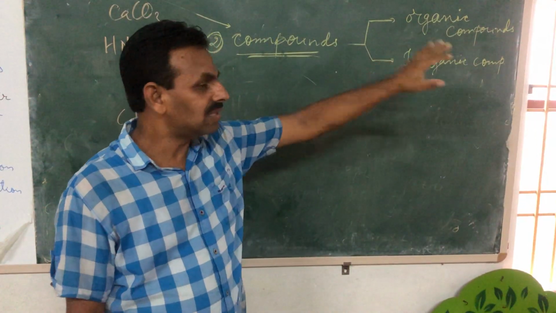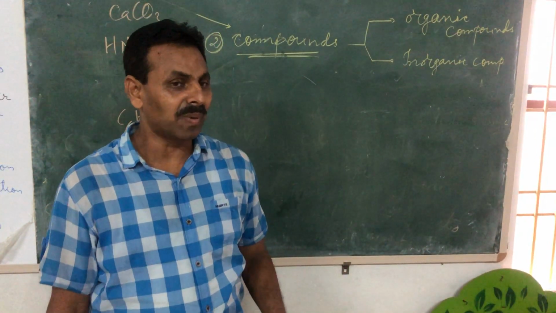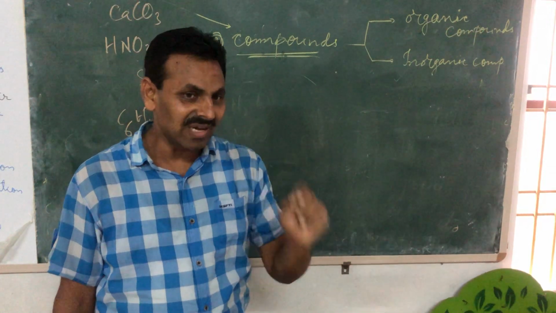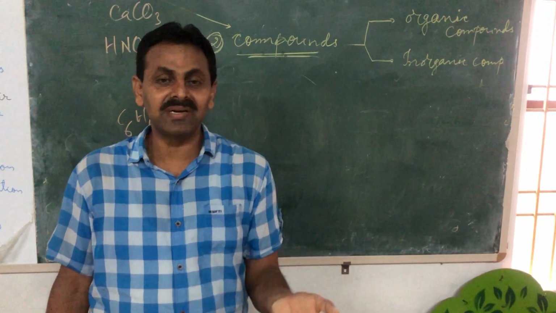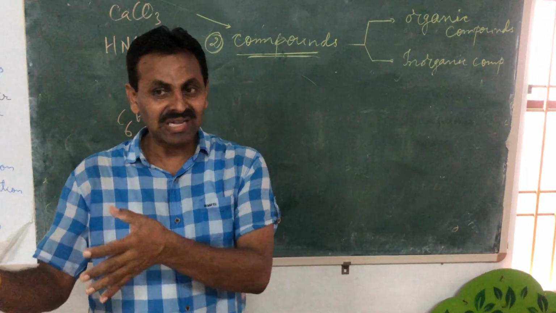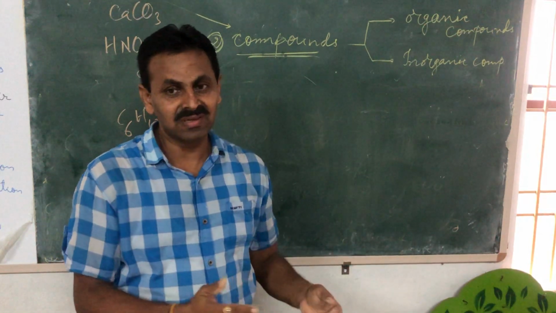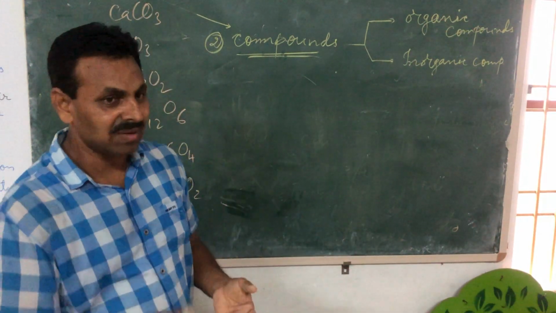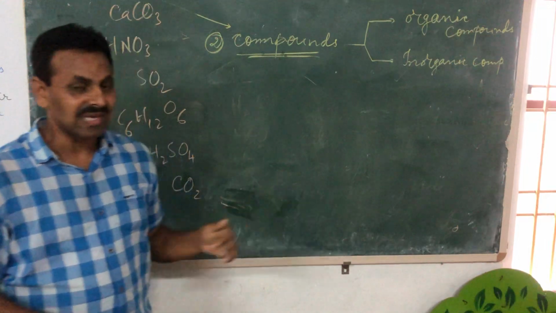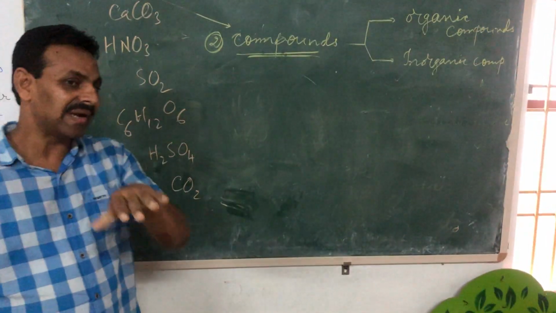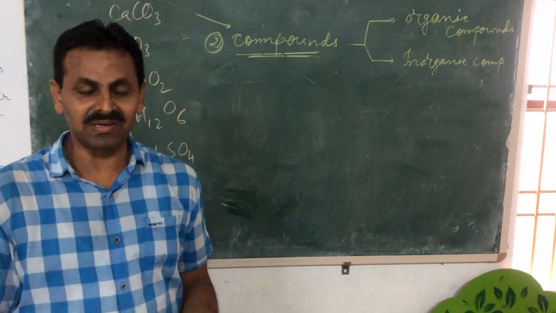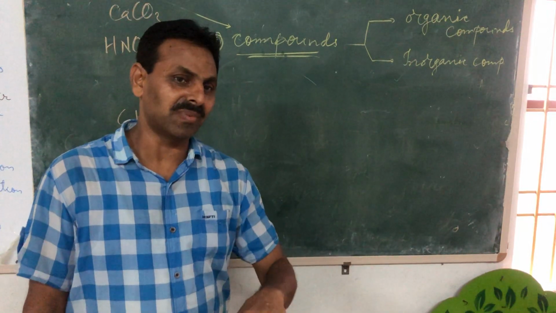But there were some scientists who prepared some organic compounds in the laboratory, not derived from plants or animals. First time, a scientist named Wohler prepared urea in the laboratory, which is an organic compound.